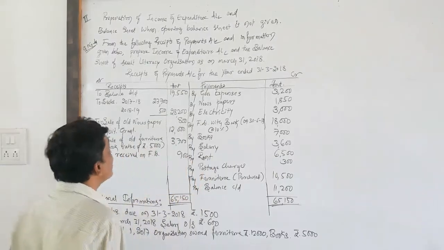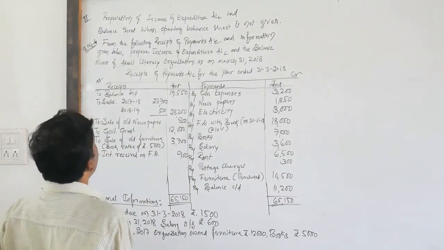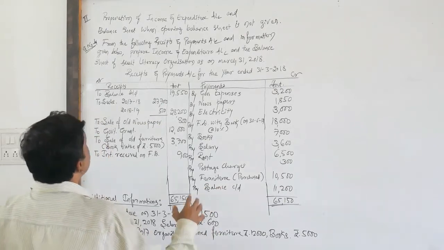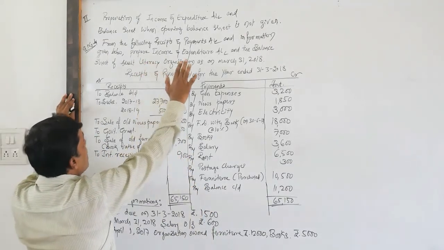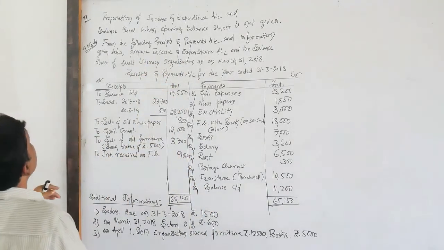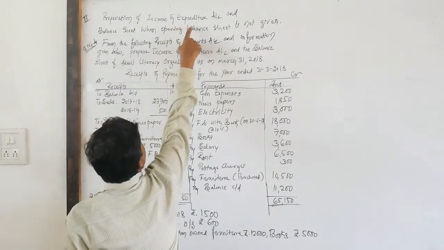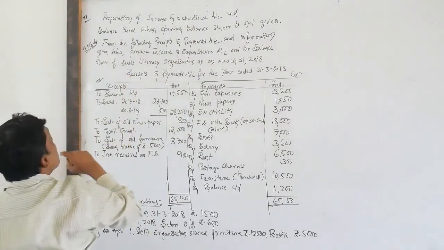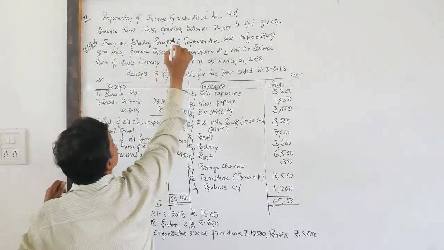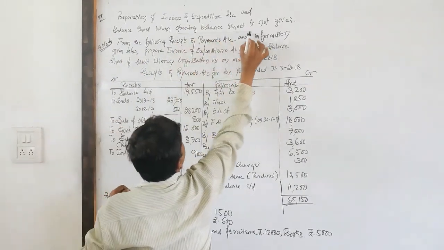Okay, dear students, as you are looking at that image, I have written the example, I have written the question. This is the next method, preparation of income and expenditure account and balance sheet when the opening balance sheet is not given. Please concentrate.